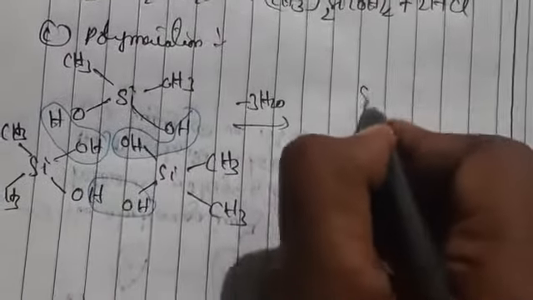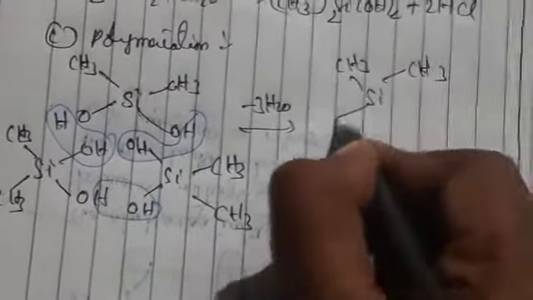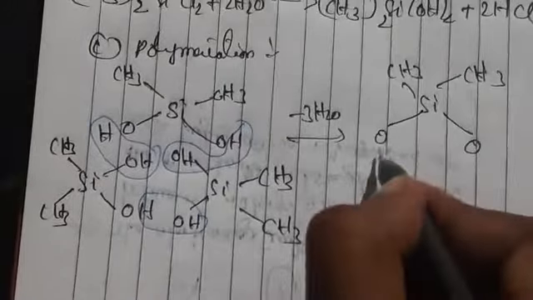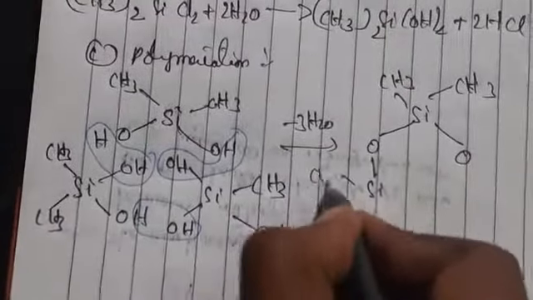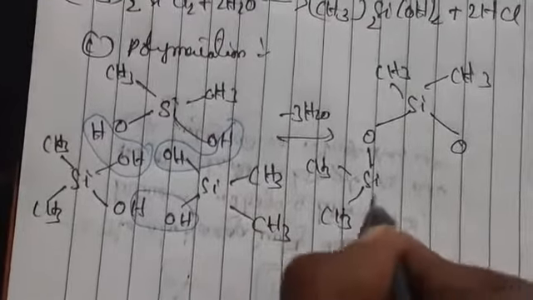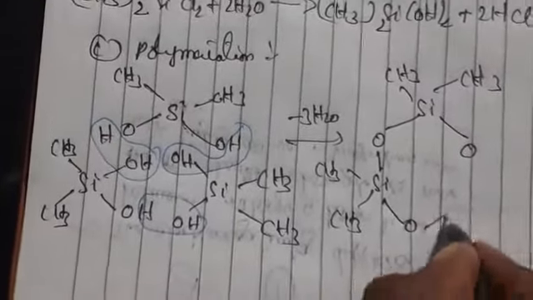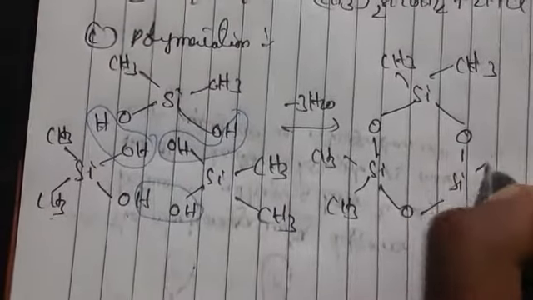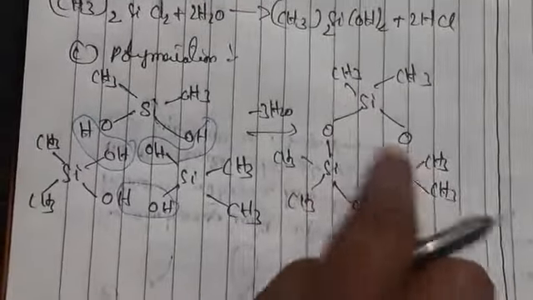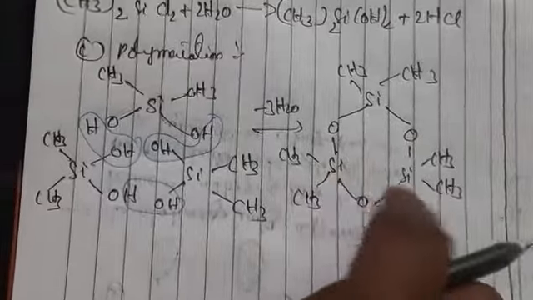So it forms a cyclic structure, with O, Si, CH3, CH3, O, Si linkages. Each unit is bonded as Si-O-Si-O-Si-O. These are cyclic polymers. These are the preparations we have seen.